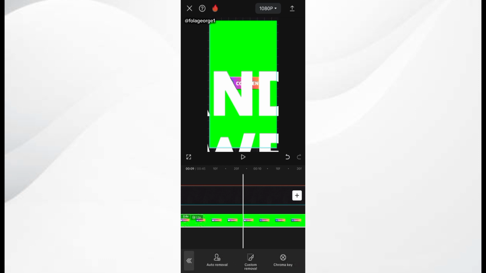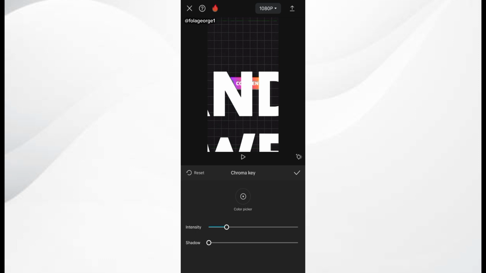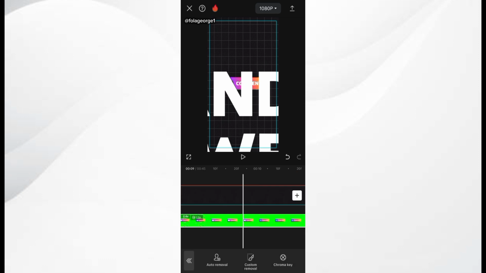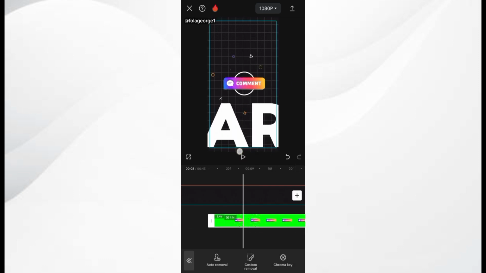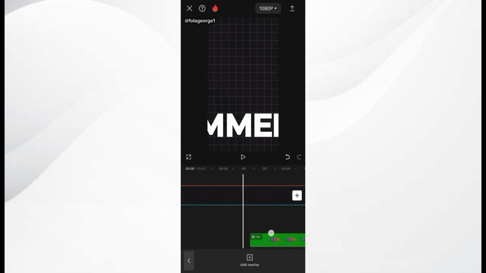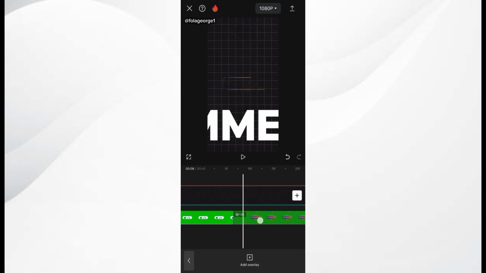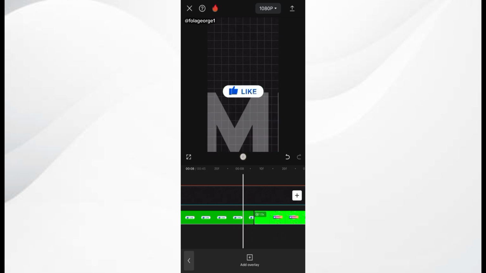Go to remove BG, chroma key, color picker, right? And just increase the intensity a little bit. Put it at say 100, or let's just put it at 50. Good. So now we are going to comment, reposition the comment animation. So I just simply place the comment animation right there. So I play it and comment.